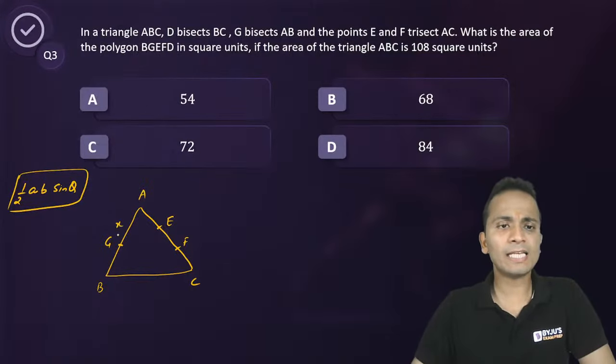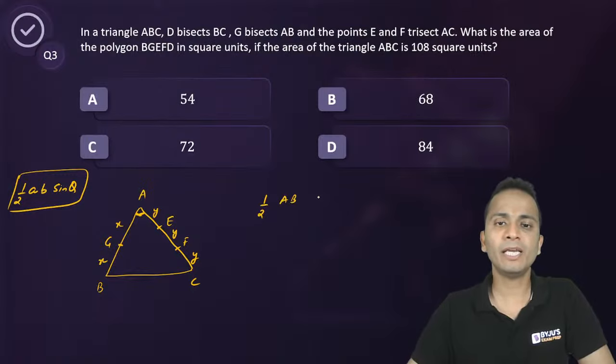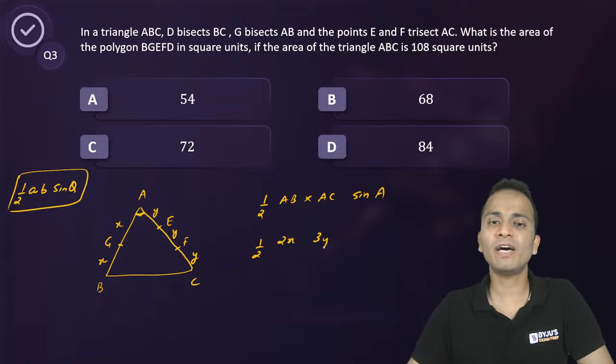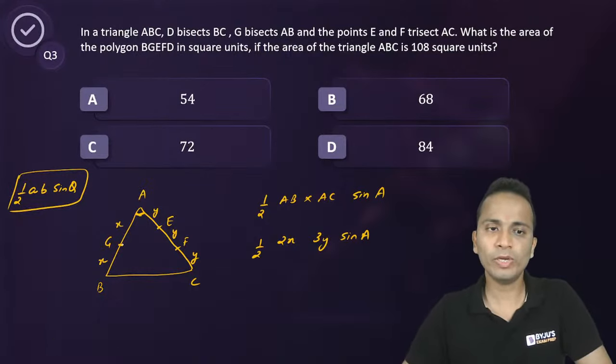Now I'll consider this as x, x, y, y and y, and consider angle A. So I can say that the area of this triangle can be written as half AB into AC sine of angle A. Now half AB is 2x, AC is 3y, sine of angle A. Similarly, let's say I have to find its ratio with this triangle.